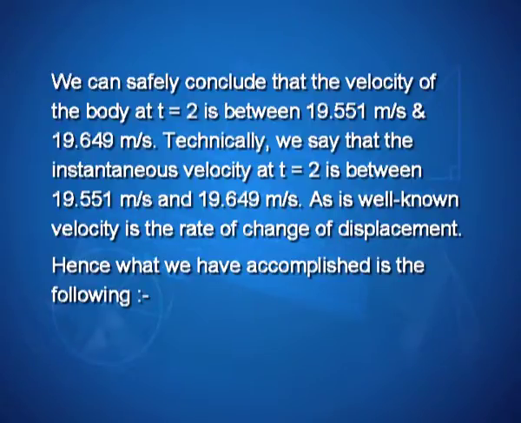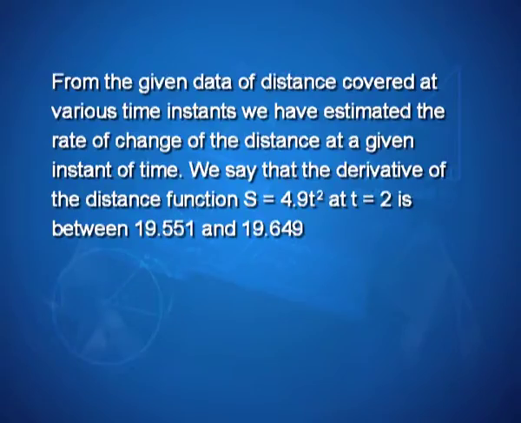As is well known, velocity is the rate of change of displacement. Hence, what we have accomplished is the following. From the given data of distance covered at various time instants, we have estimated the rate of change of the distance at a given instant of time.